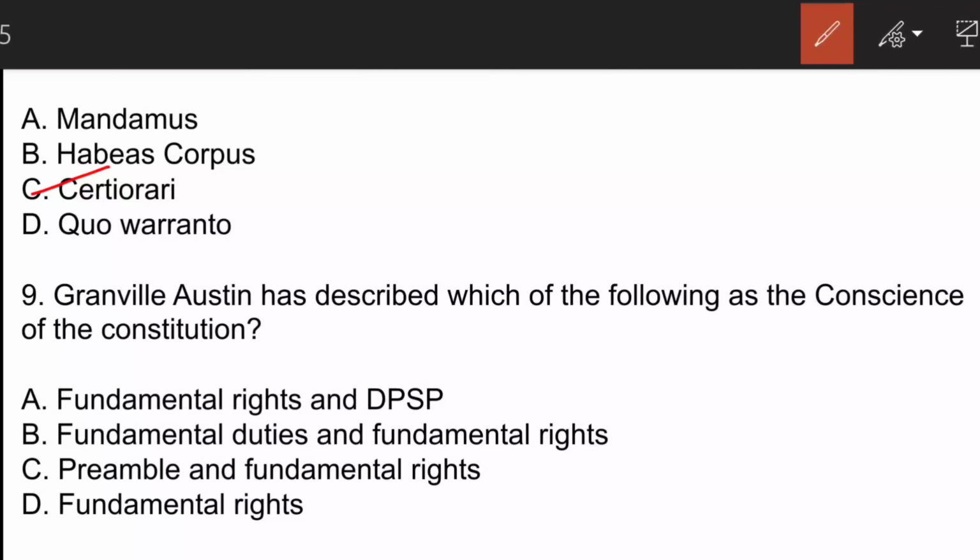Granville Austin has described which of the following as the conscience of the Constitution? The correct answer here is option A, that is fundamental rights and DPSP. Moving on to the next question.